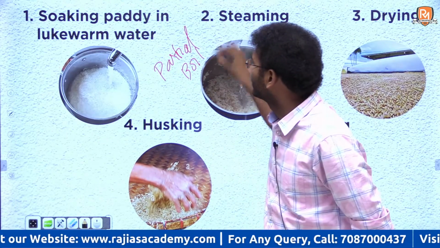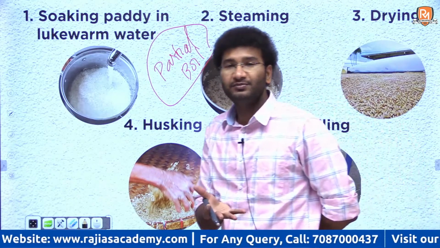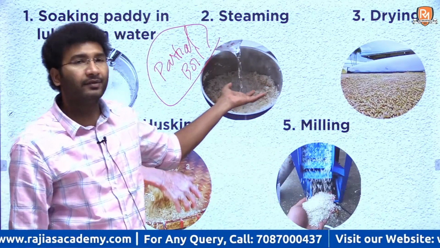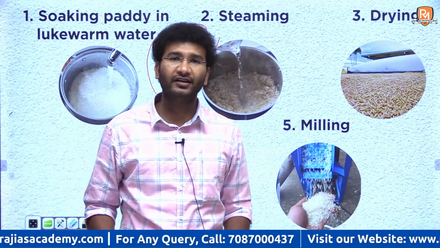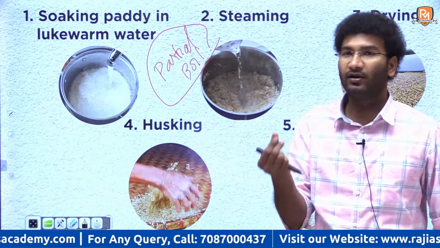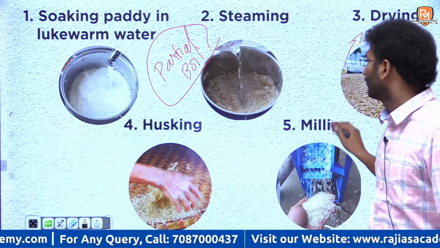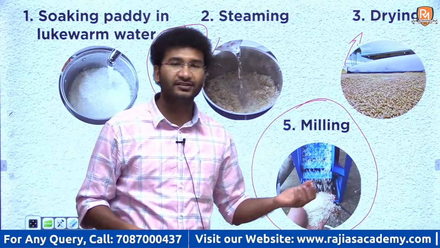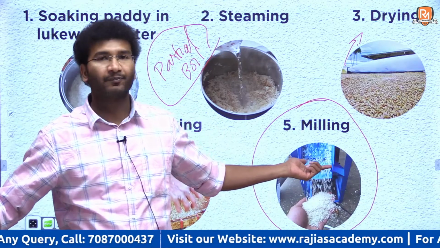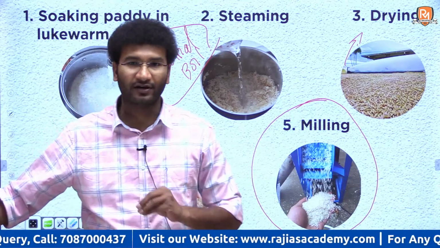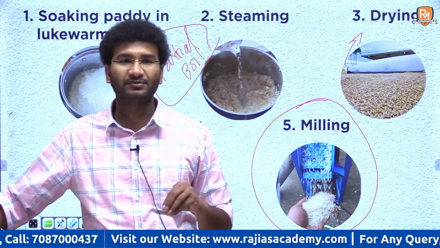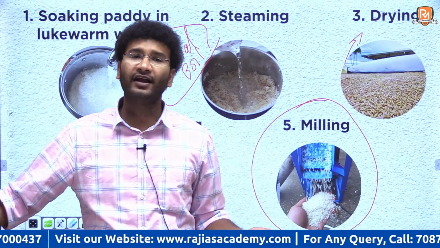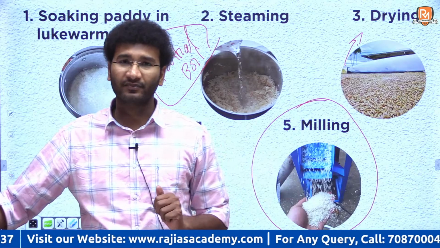You boil it partially and then later you subject it to steam. The same rice that is boiled is now subjected to steam. After some time you take it and you dry it. After drying, you take off the hull or husk. Finally it is subjected to milling. The final product that is produced is called parboiled rice. Parboiled in literal terms means partially boiled rice, right? It is partially boiled rice which is subjected to various processes, like it is soaked in hot water, later subjected to steam and then dried, and finally it is milled.